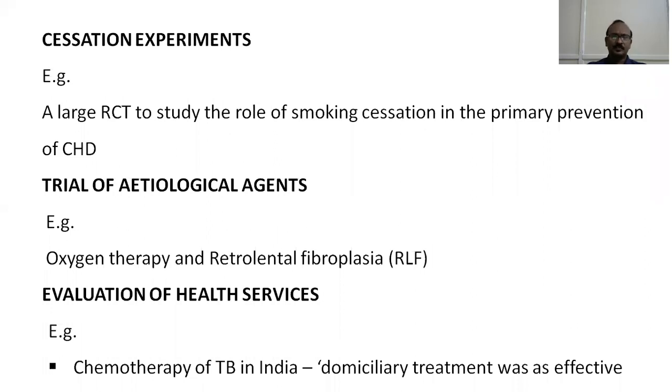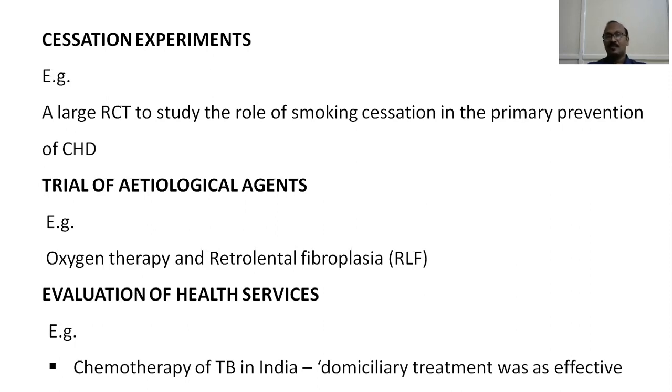The last type of randomized control trial is evaluation of health services. Usually, when health services are given, they have to be prioritized according to the resources available, whether in terms of manpower, material, and money. So the prioritization of health services is done, and the services are evaluated to see which service is the best.